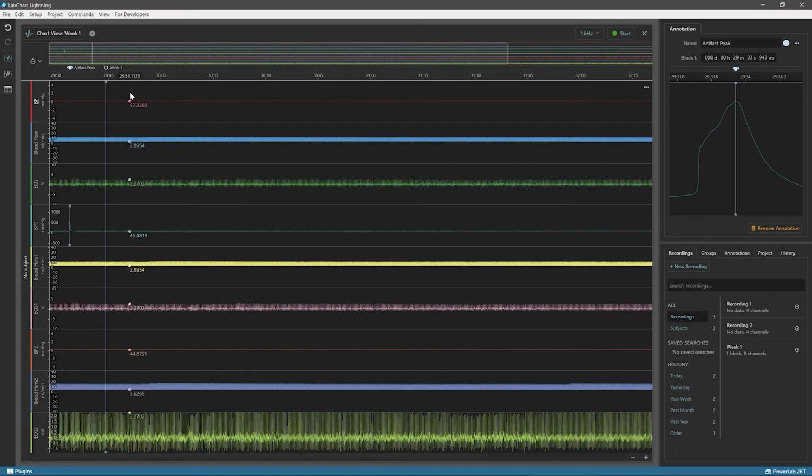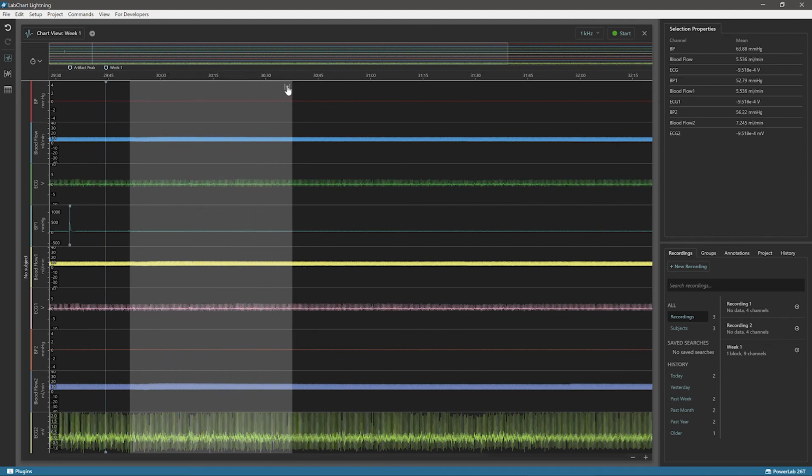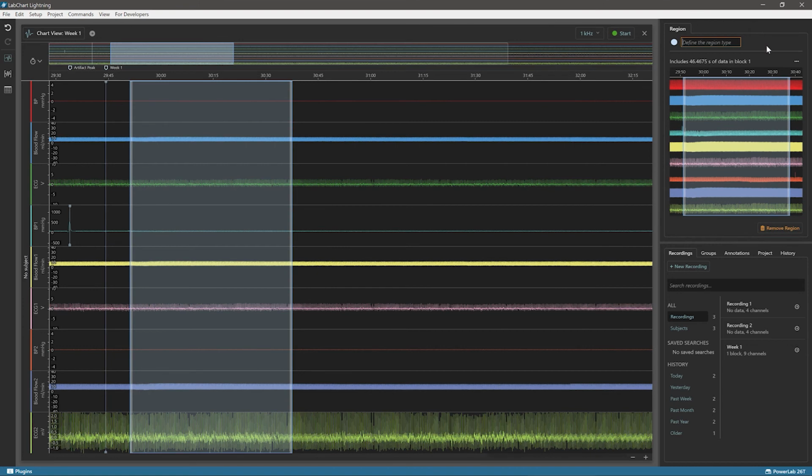Another feature we have introduced are regions to save areas of interest for analysis. If you make a selection, you can click on the button here to create a region and then define the type of region that describes it best. So here we will put baseline, and this can be referenced in our analysis.